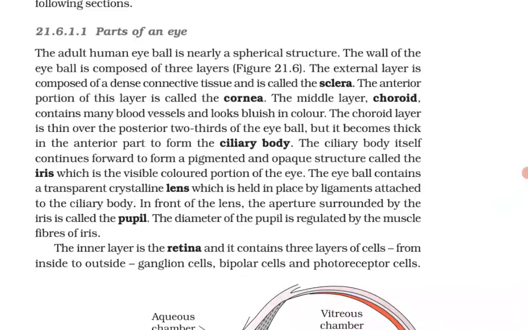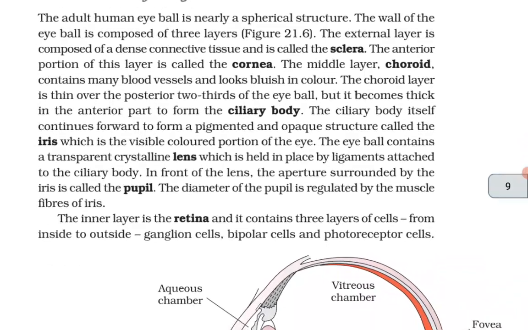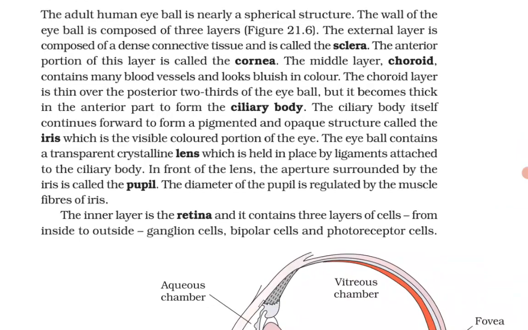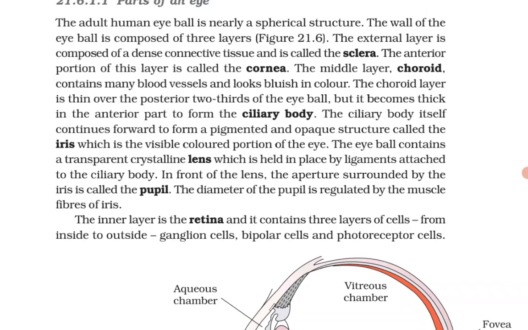The choroid layer is thin over the posterior 2/3 of the eyeball, but it becomes thick in the anterior part to form the ciliary body. The ciliary body itself continues forward to form a pigmented and opaque structure called iris, which is the visible colored portion of the eye. The eyeball contains a transparent crystalline lens which is held in place by ligaments attached to the ciliary body. In front of the lens, the aperture surrounded by the iris is called the pupil. The diameter of the pupil is regulated by the muscle fibers of the iris.